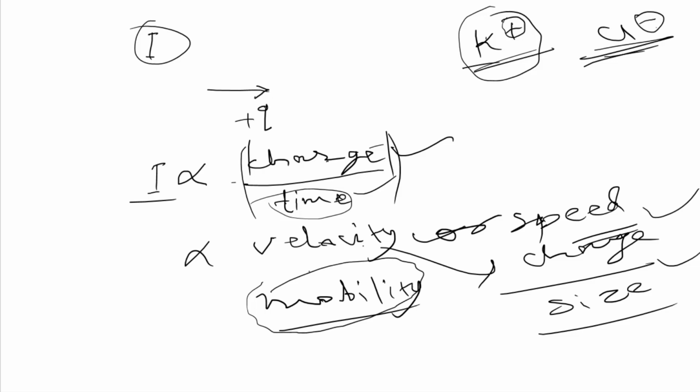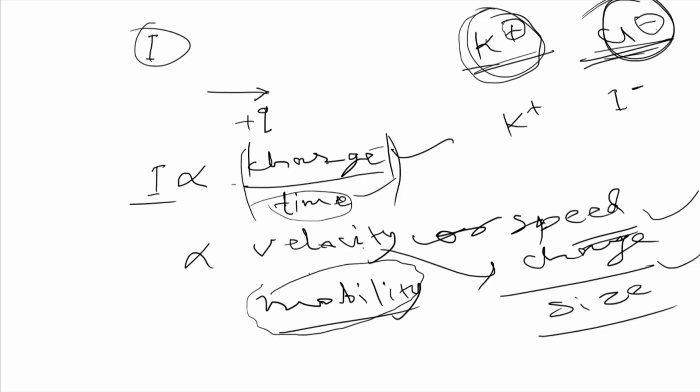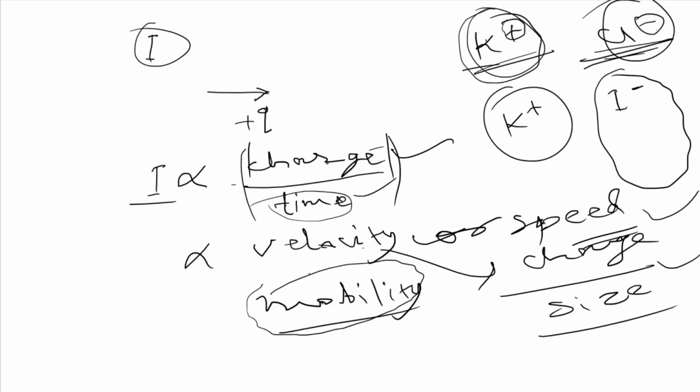So these are all the points to keep in mind for selection of the salt. Like if we take a salt like KI, what is happening in aqueous medium? The sizes are not equal, as I minus is very large here. So mobility will be unequal, then electric current will be unequal, then transport number will be unequal. Then it is a less efficient electrolyte to use in a salt bridge. You got it?